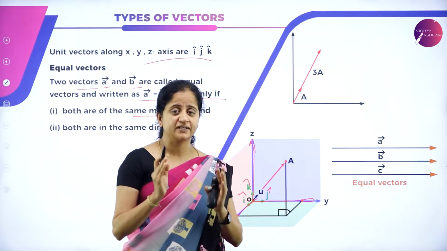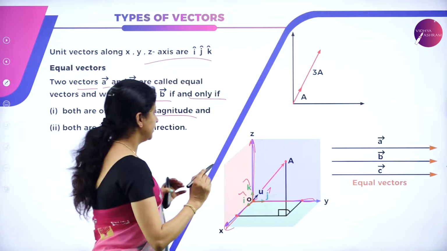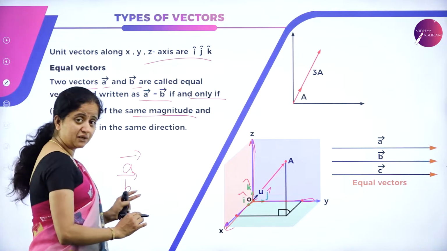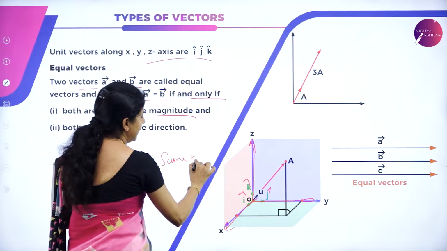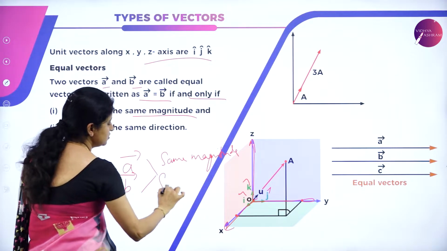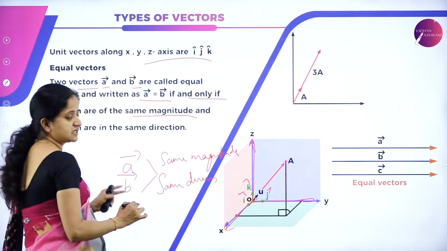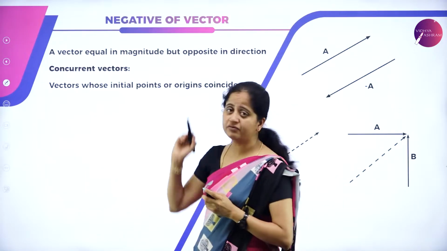We all know vectors have both magnitude and direction. So when both of these vectors have the same magnitude and travel in the same direction, if these two conditions are satisfied, we can say that these two vectors are equal vectors.